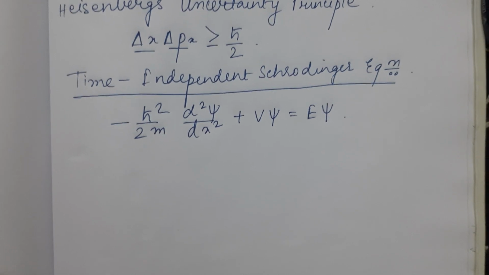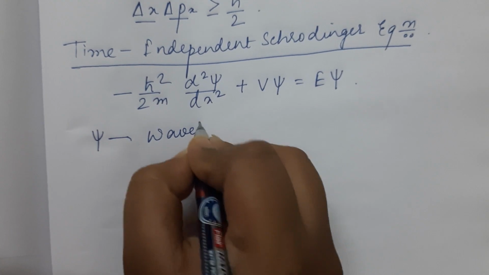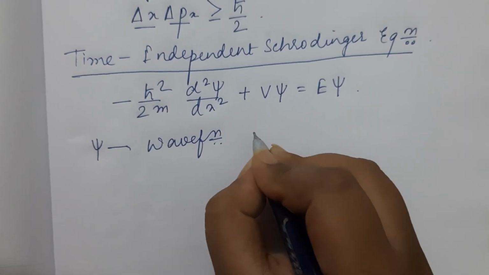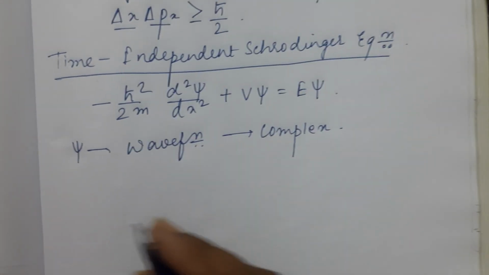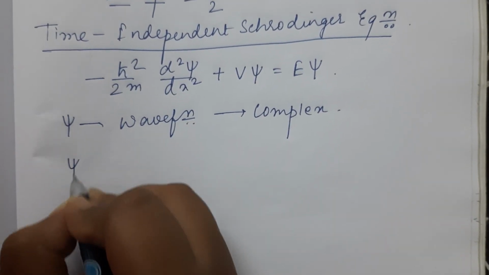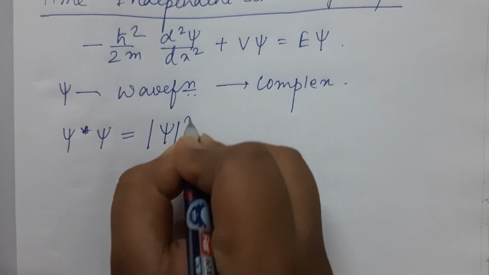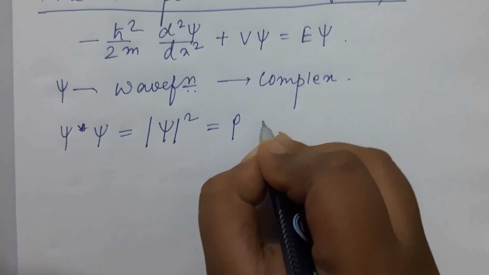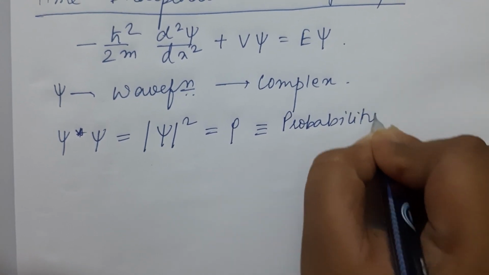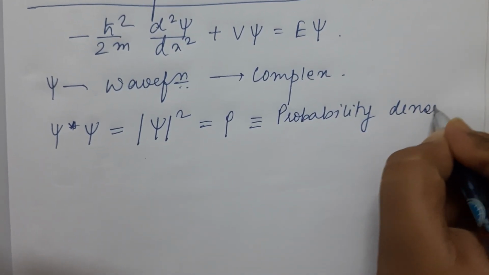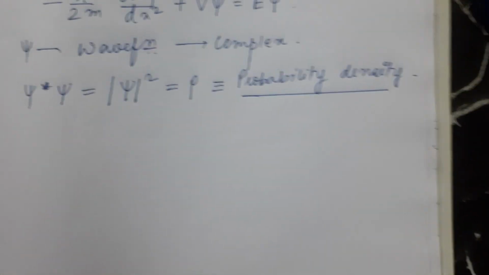So now we have psi, which is our wave function. But psi itself is complex and it does not carry any specific meaning. What carries a specific meaning is psi star psi, that is also written as mod of psi square, that is also written as rho, or known as the probability density of finding the electron at a particular area, in a particular volume.